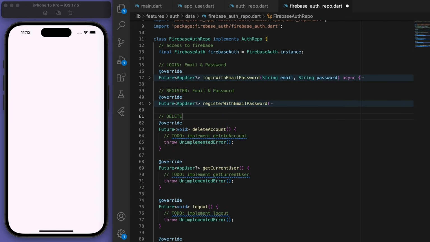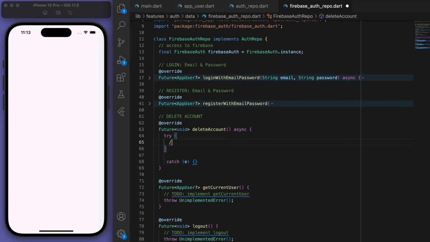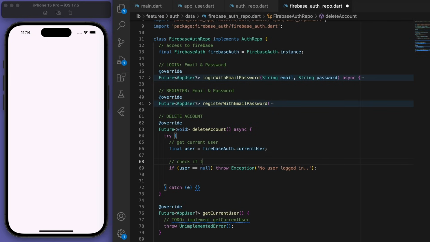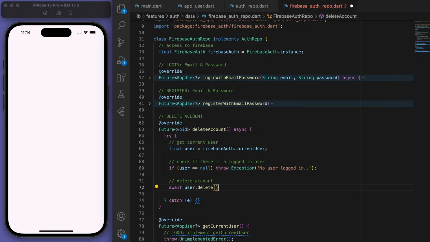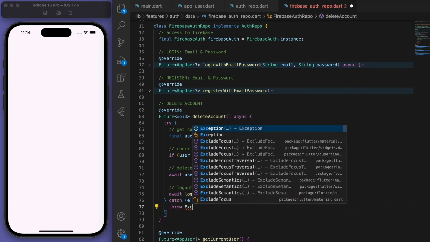Now let's fill out the delete account. Firstly, we're going to try to get the current user and just make sure that there is a user that is logged in. And then we can try to delete the account. Cool, and just log out if we need to as well. Sweet.